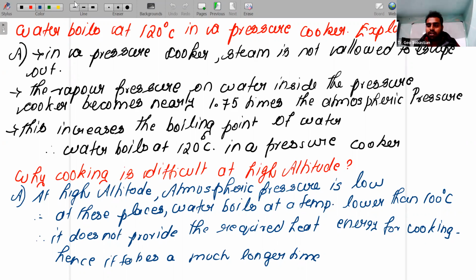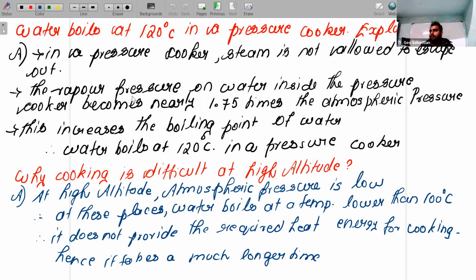Fine. Now, children, the same condition, if I consider in a high altitude place, what happens? Boiling point will reduce, right? Why? At high altitude, the atmospheric pressure is very low. When the atmospheric pressure decreases, what happens? Boiling point decreases. Already, sir explained this concept. So pressure decreases, boiling point decreases. So at high altitude, the water will boil at a temperature below 100 degrees Celsius.